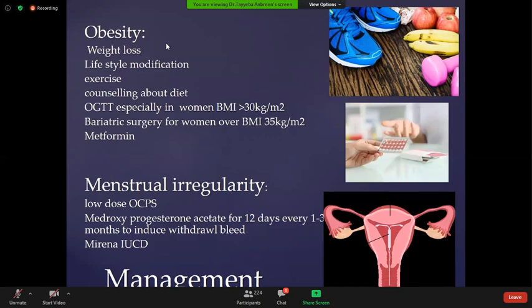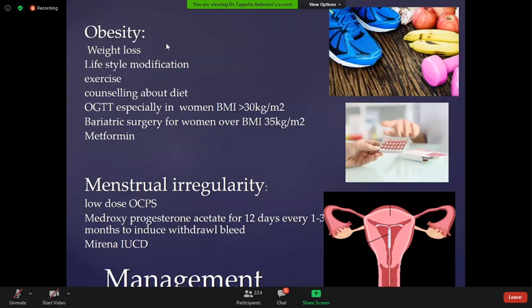If the woman's BMI is more than 35 kg per meter square, they can be advised bariatric surgery. It's a band around the stomach in the bariatric surgery, or there may be a bypass surgery for these patients. There is a reduction because they do the surgery in such a way that they reduce the capacity of the stomach. So this is about the obesity. Now comes the menstrual irregularity.